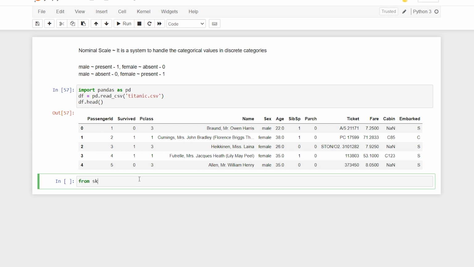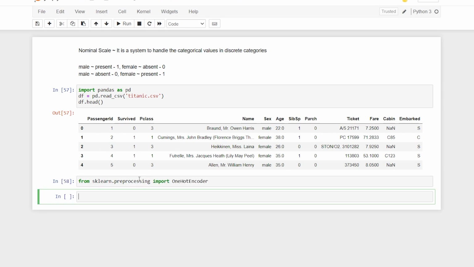The way I'll do it is from sklearn.preprocessing import OneHotEncoder, that is the name of it, and I'll make a variable. I'll say one-hot encoder and assign the class. Now here you are going to require some parameters. You will always have to say sparse is equal to false. The reason is that by default sparse is true, so it is going to return you a sparse matrix, which is not going to match with the tuple.